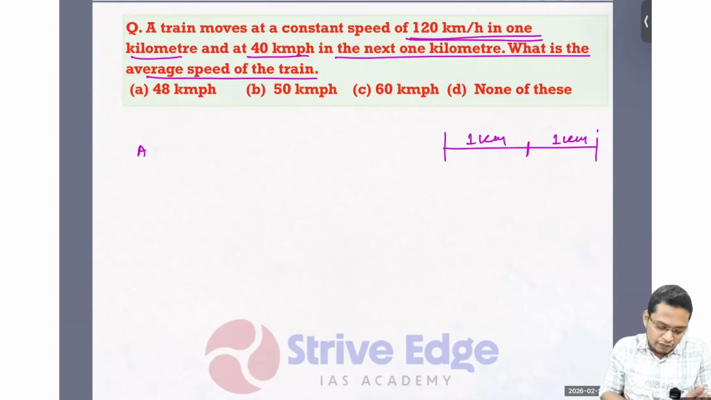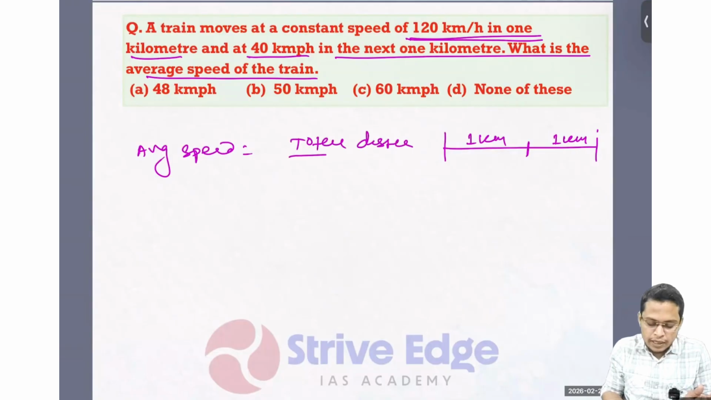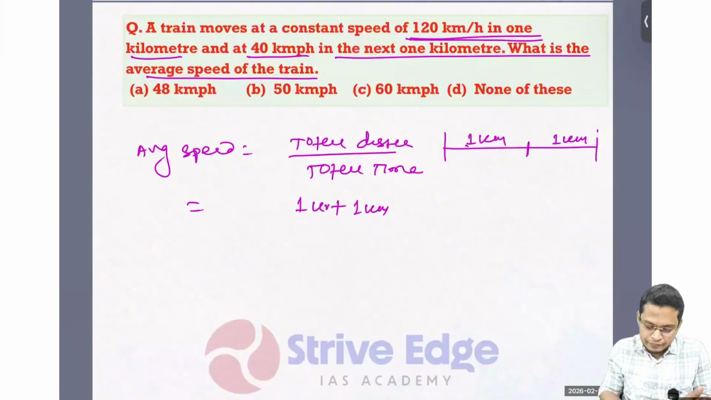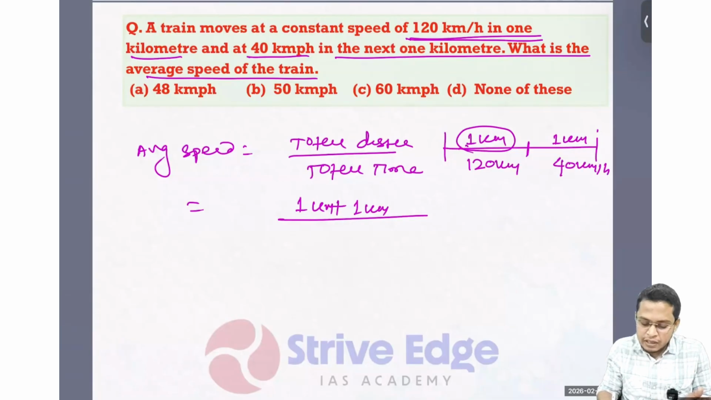So what is the formula of average speed? Total distance by total time. So what is my total distance? 1 kilometer plus 1 kilometer, divided by the time. The first kilometer is traveled at a speed of 120 kilometers per hour, and the second kilometer is traveled at 40 kilometers per hour. So what is the time taken for the first kilometer? It is distance by speed. And for the second, the time is again distance by speed.